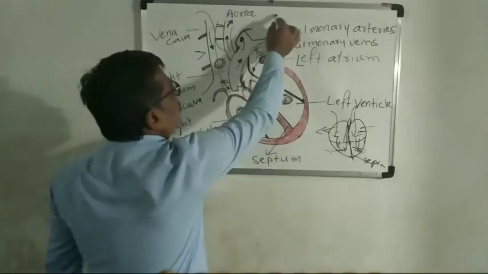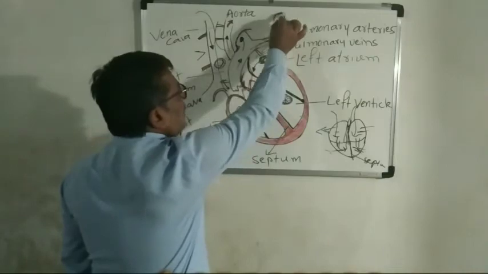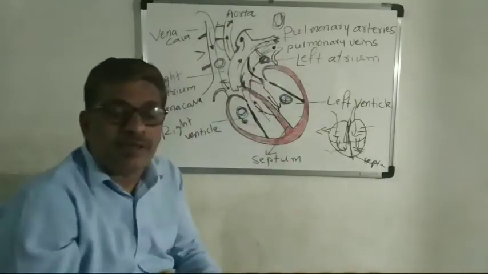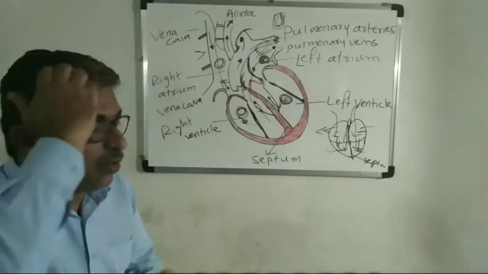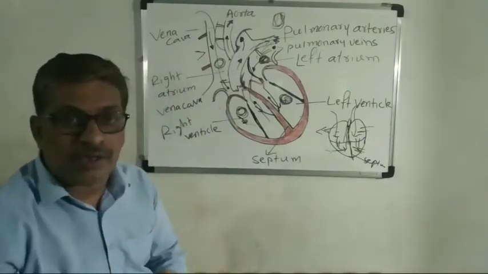And then it goes to the lungs areas. Here, the lungs. And here it will mix with the blood, so it becomes oxygenated. So, try to understand, students.